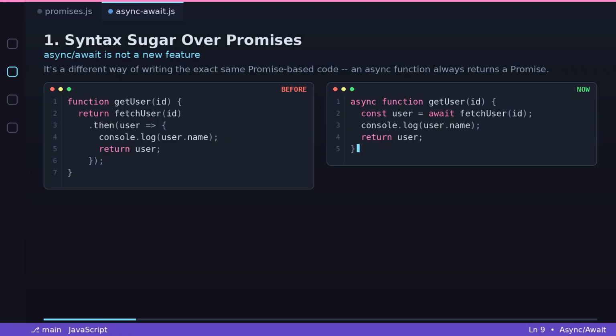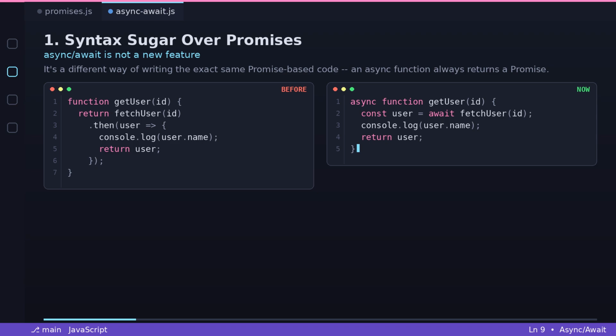Promise chain. Function getUserID. Return fetchUserID, then user, console log user.name, and return user. Async await. Async function getUserID. Const user = await fetchUserID, console log user.name, return user.